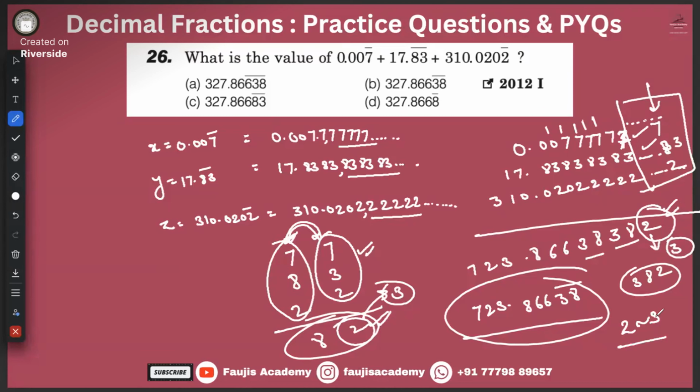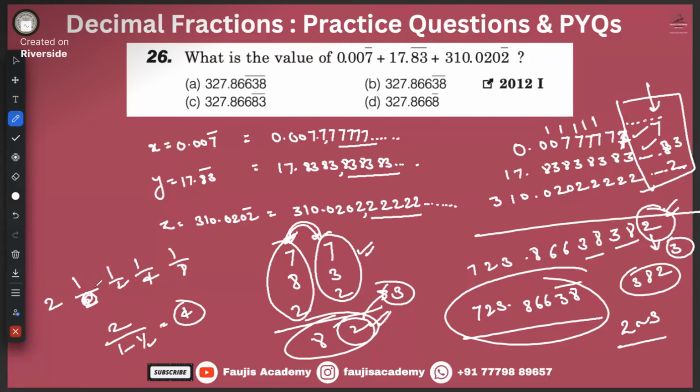Right, guys? It's just about understanding. Like, many times in GP, sum to n terms of a GP. Let us say 1, 1/2, 1/4, 1/8. A by 1 minus R, we say, is equal to 4.